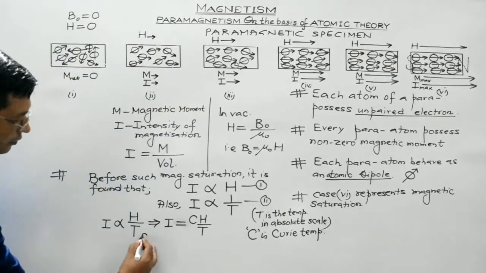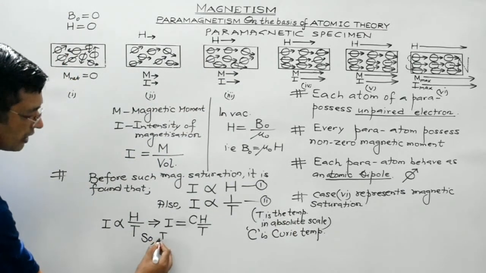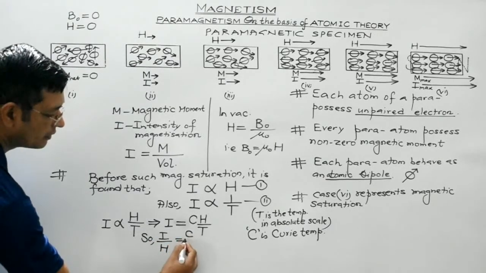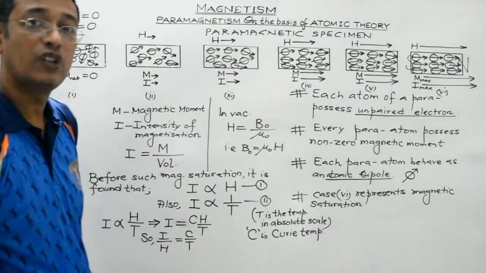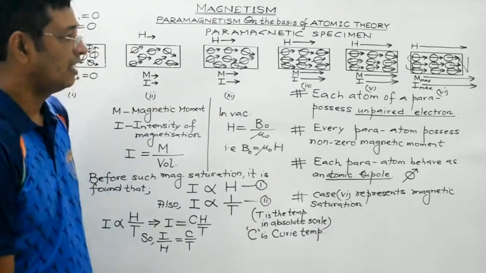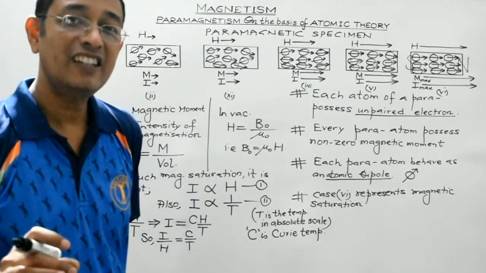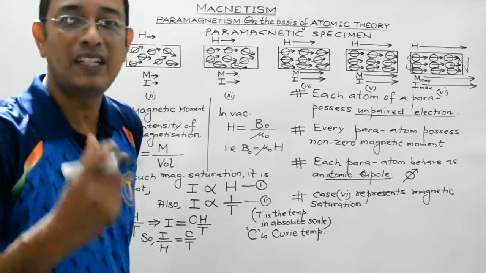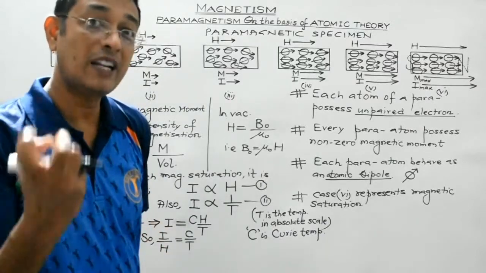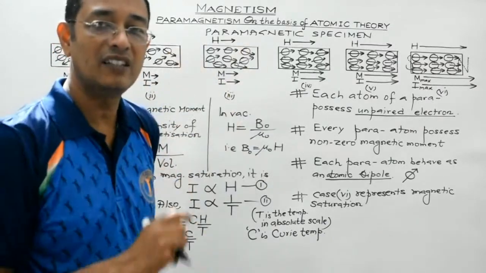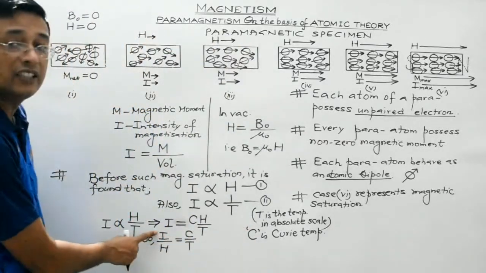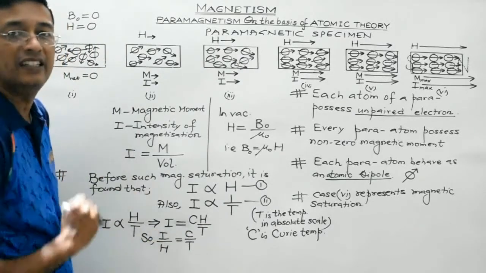So, what do we get? It can be stated as I by H is equal to C by T. C is the constant which is known as Curie constant or Curie temperature. What is I by H, students? I by H is the magnetic susceptibility. You must remember the aptness or readiness of a specimen to get magnetized under the influence of some external magnetic field is known as magnetic susceptibility. Mathematically it is defined as the ratio of intensity of magnetization to the magnetic intensity.